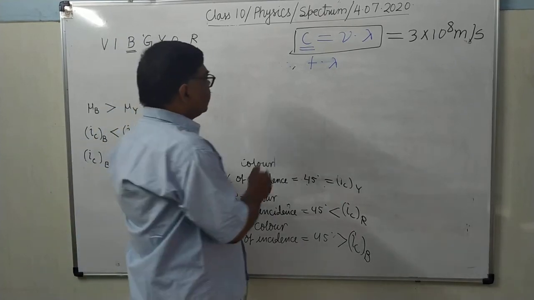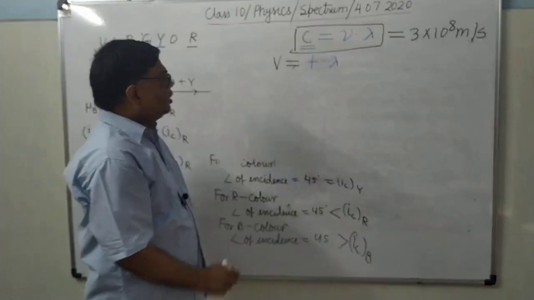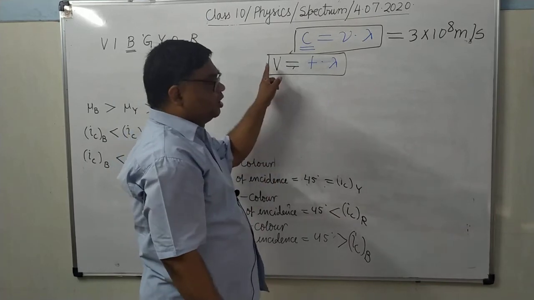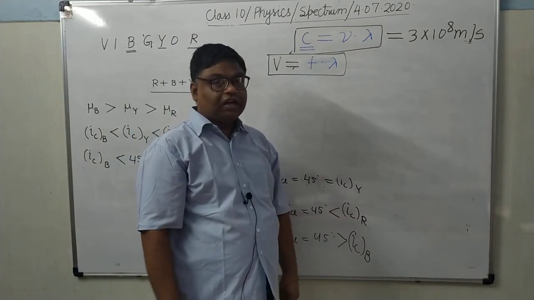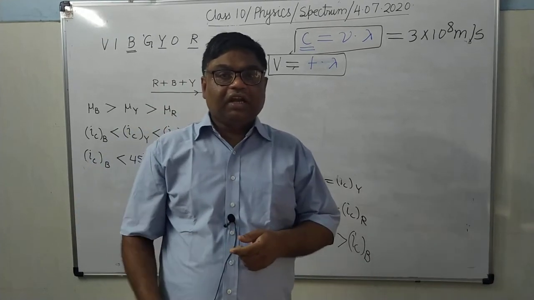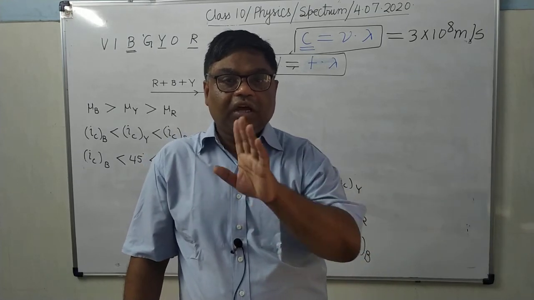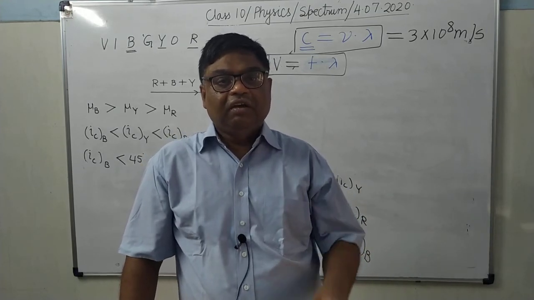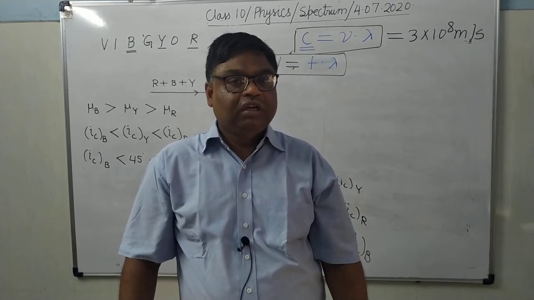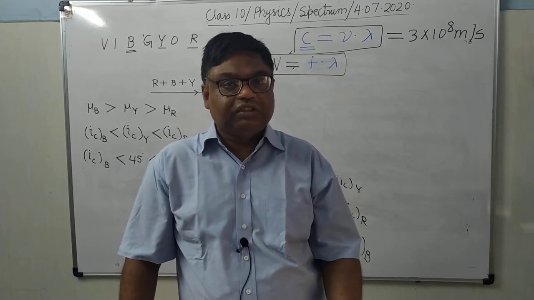But when we talk about some other medium other than air, so what is the relation? v equals f into lambda, and here the value of v is not constant for different colors. Red color is having the maximum value of this product. f into lambda, red में सबसे अधिक है. Violet में क्या है? It is lowest. As we know that red color travels fastest and violet travels slowest.